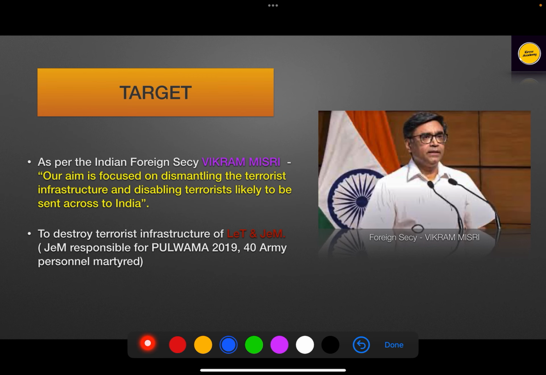See, the target which was set by the Indian government focused on dismantling the terrorist infrastructure and disabling terrorists likely to be sent across India. The main goal, which was pointed out by Foreign Secretary Vikram Misri also, was not to disturb the civilians, not to target the civilians of Pakistan.